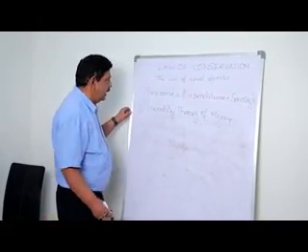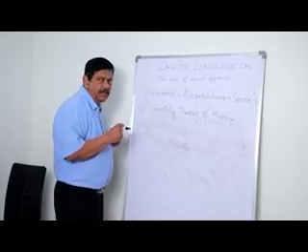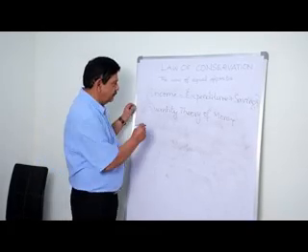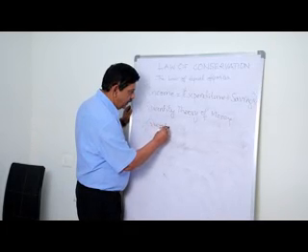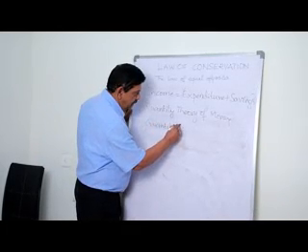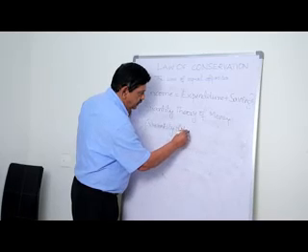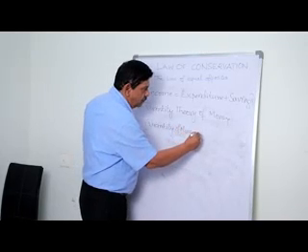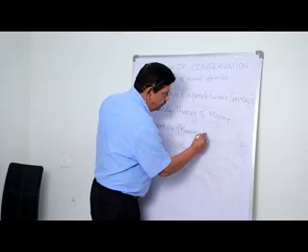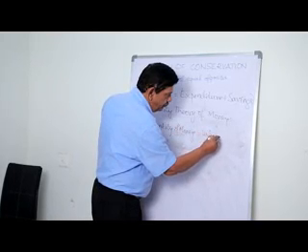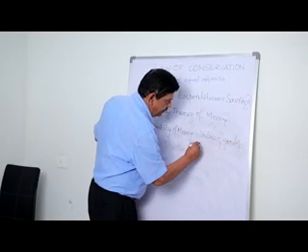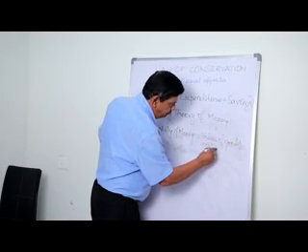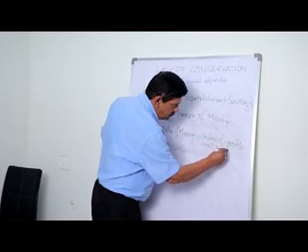Let us see, at any given point of time, quantity of money in circulation is equal to value of goods and services.